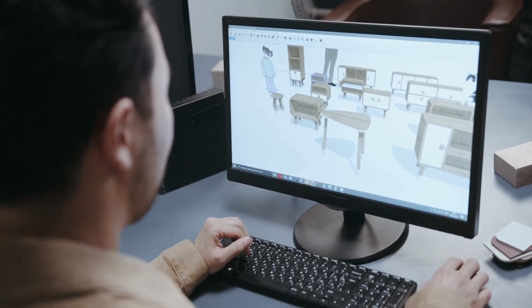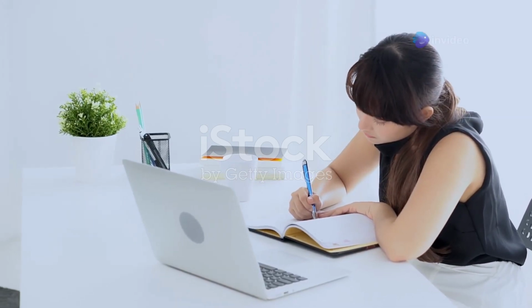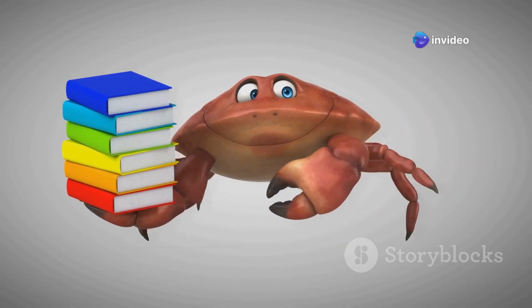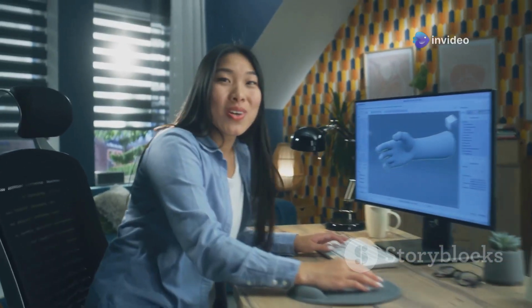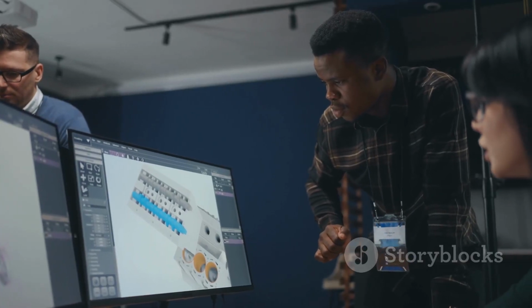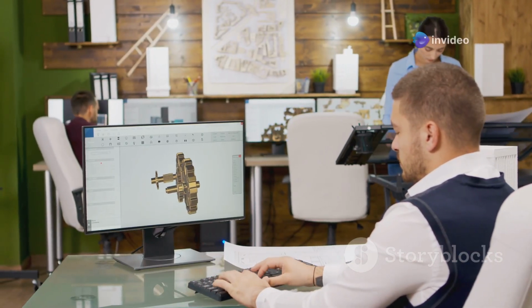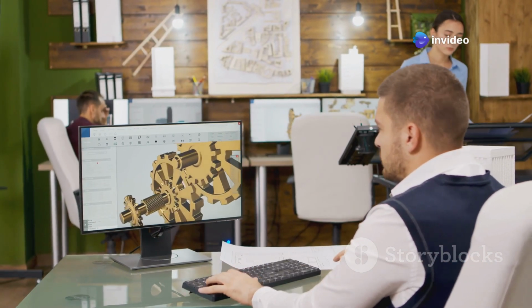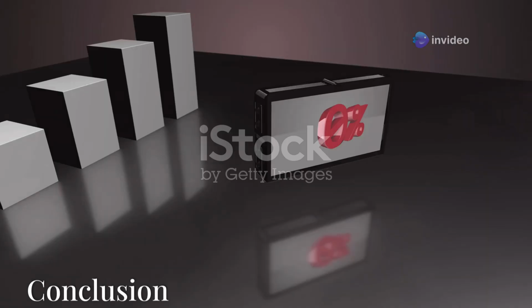As you continue your journey in 3D animation, it's important to keep learning and improving your skills. There are numerous resources available, from online tutorials and courses to books and forums where you can connect with other animators. Staying updated with the latest trends and technologies in the industry will help you stay ahead of the curve. Remember, practice makes perfect, and the more you experiment and create, the better you'll become.